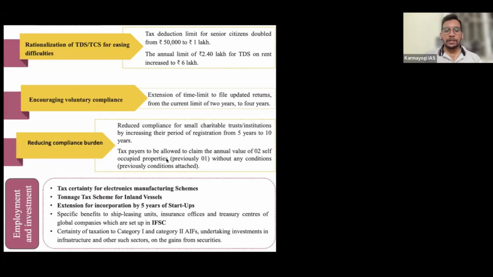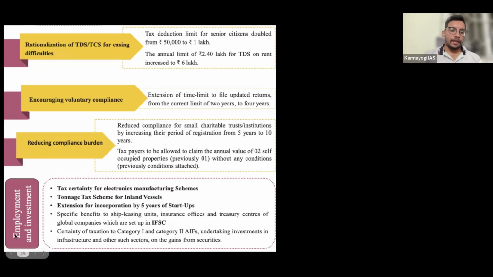And then taxpayers are allowed to claim annual value of two self-occupied properties. See, currently, if I am buying a new home and it is not given for rent, only one is allowed. For the other, if I buy one more extra property, I need to pay house tax for it. But now up to two houses I am exempted, so the government is not going to ask me anything.